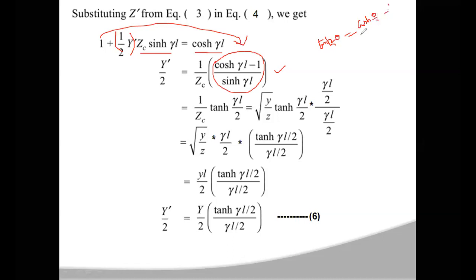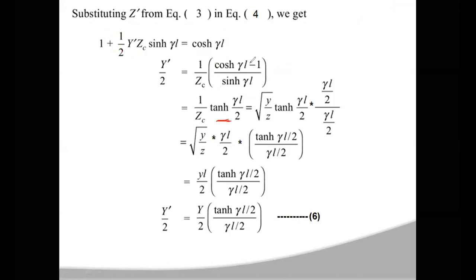We are writing this cosh(gamma L) minus 1 by sinh(gamma L) as tanh(gamma L by 2). So this is from the trigonometry. So Y dash by 2 is equal to tanh(gamma L by 2) by ZC.